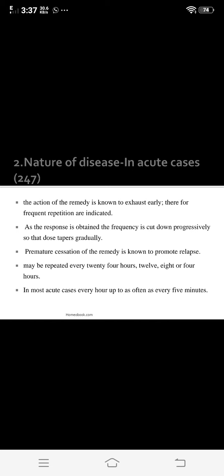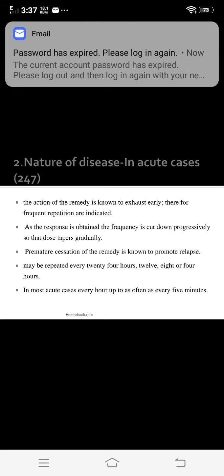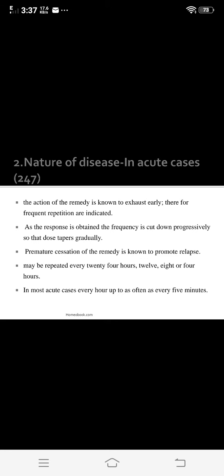As the response is obtained, the frequency is cut down progressively so that the dose tapers gradually. Premature cessation of the remedy is known to promote relapse in acute cases.